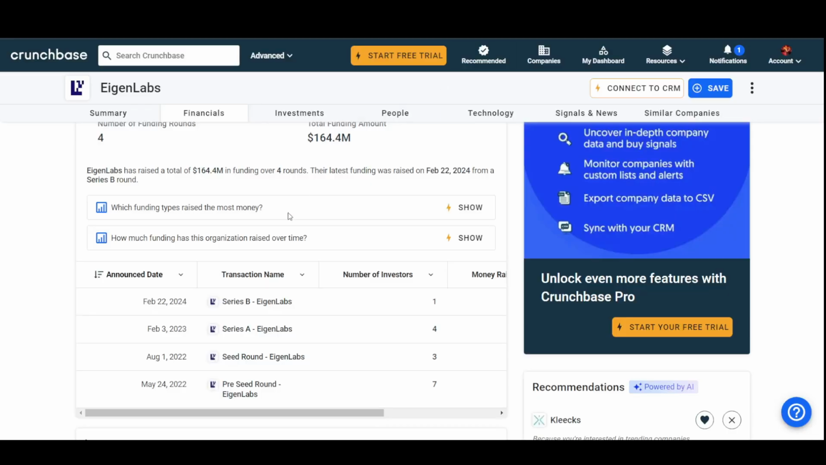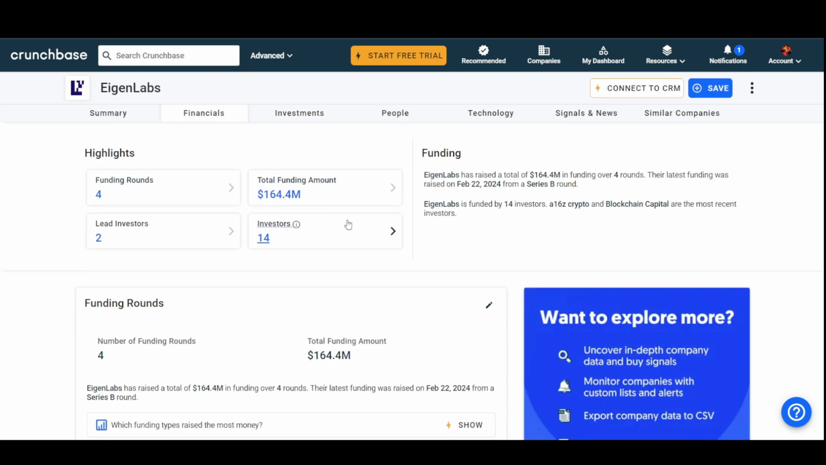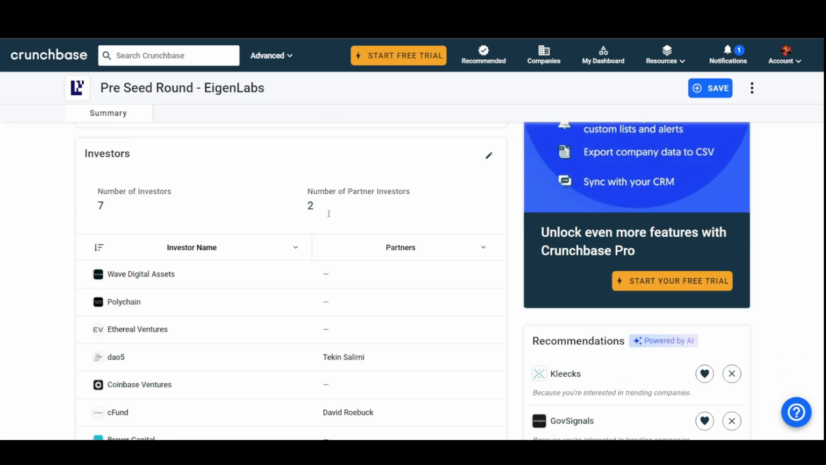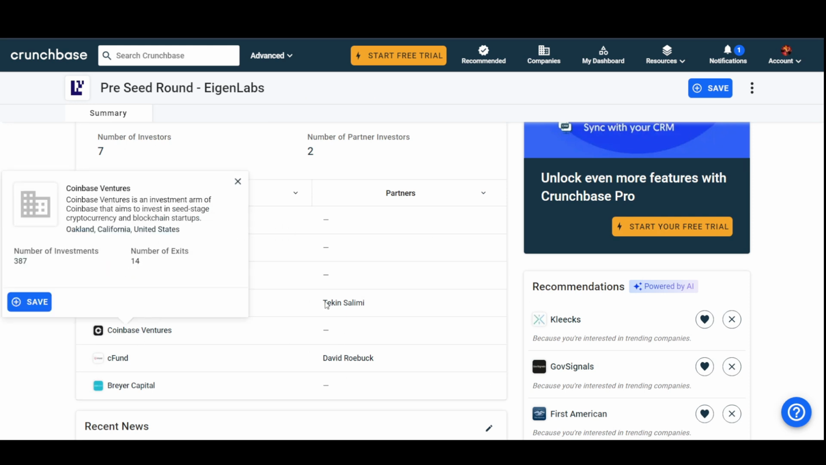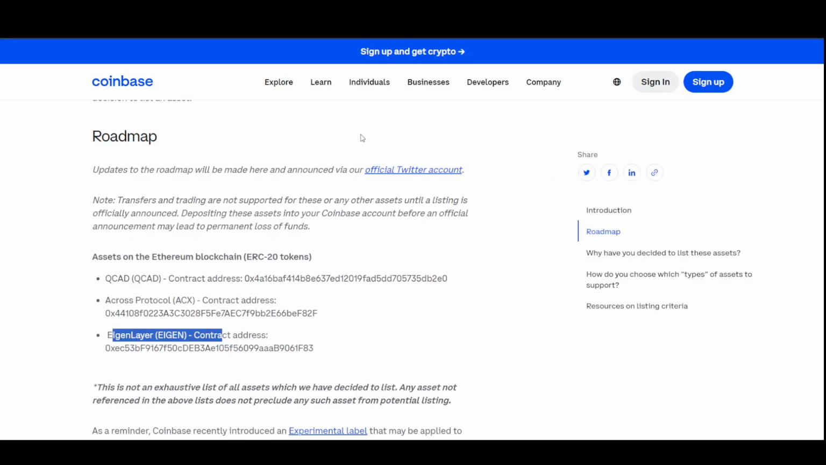When it comes to the funding, Eigen Labs did raise a lot of money, as you can see, 164 million. So that is a lot. If you look at the rounds, they had 4 rounds, including a pre-seed round, and it has pretty good investors. Here we have Coinbase Ventures as an investor. That is, I think, one of the reasons why it is getting a big launch on Coinbase, as you can see here.